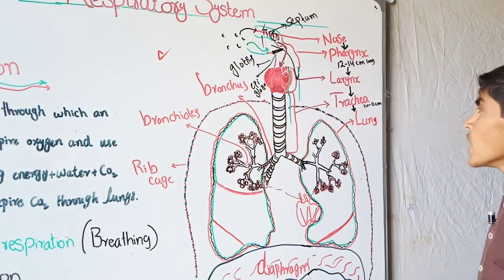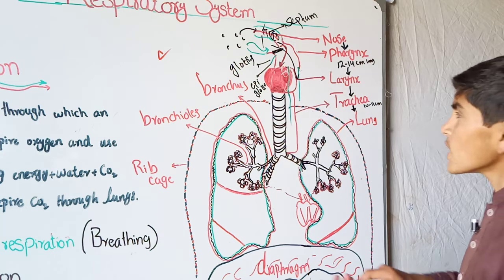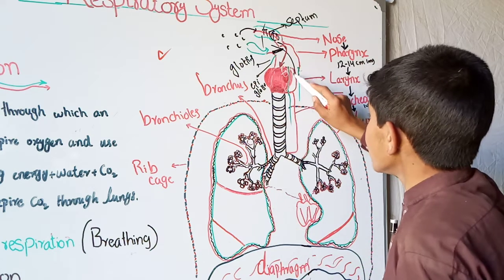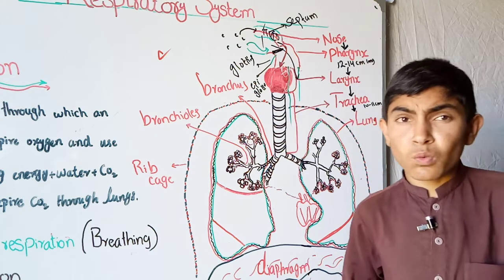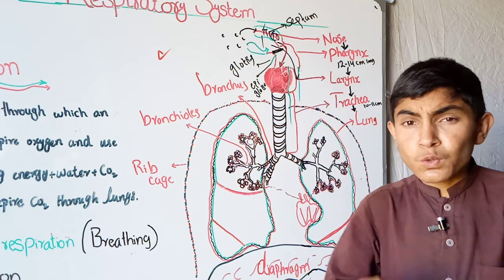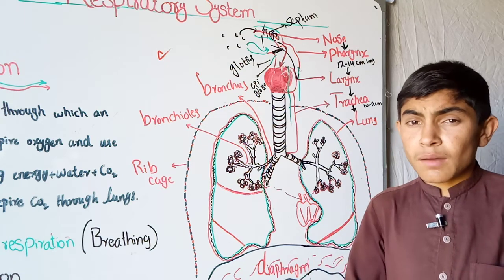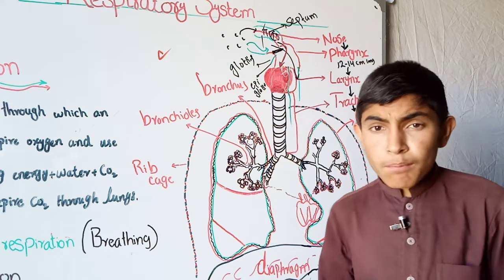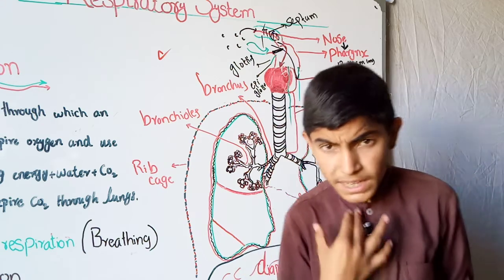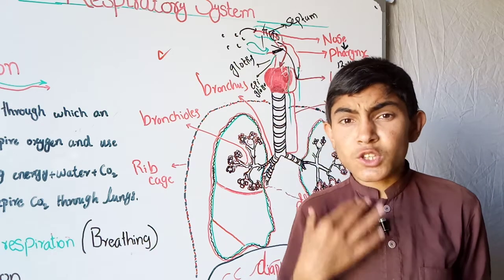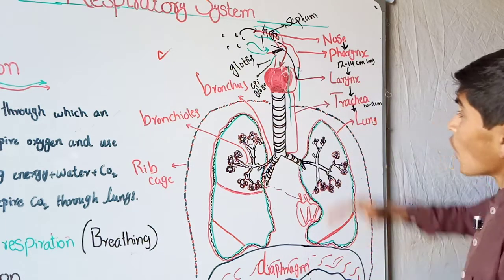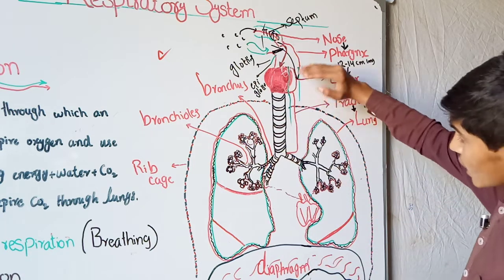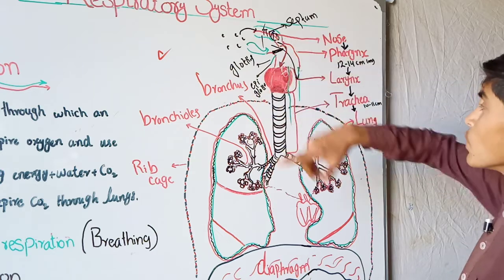The next part is the larynx. You can see this red colored portion is called the larynx. We also say the larynx is the voice box. I am talking to you, so this speech is produced by my larynx, which is present in my respiratory tract. Okay, this leads to the opening of the trachea, which is the respiratory tract.